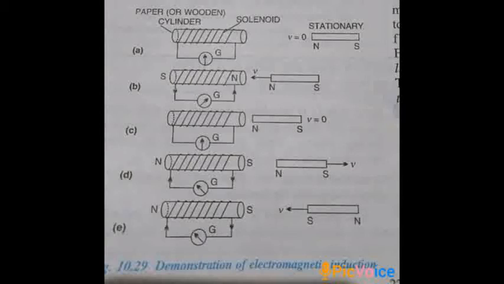Now what will happen if it becomes north pole? Magnet's north pole and this north pole will come face to face, and in magnets, what you have studied, like poles repel each other. So it will repel the magnet, it will send the magnet away. Means what was the cause of this induced current? Who was causing the induced current? The magnet. Why? Because it was coming closer. So what it is going to do, it is going to push it back. It is going to oppose the cause of the current.